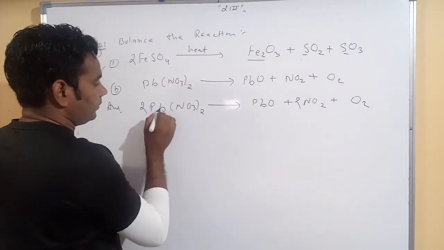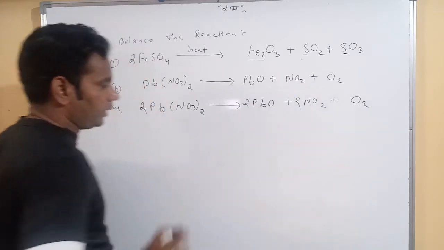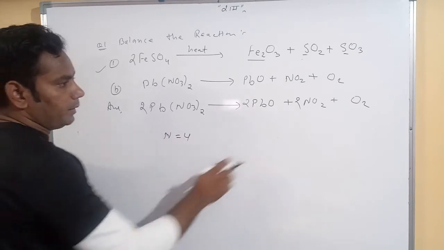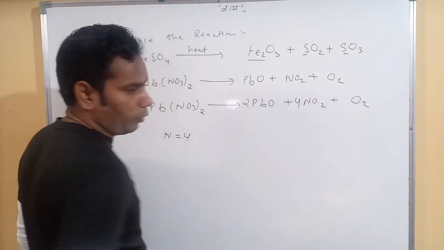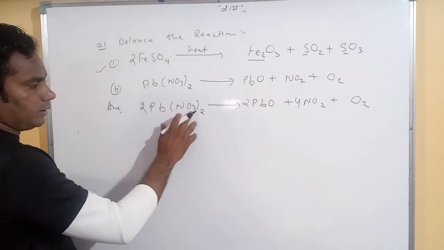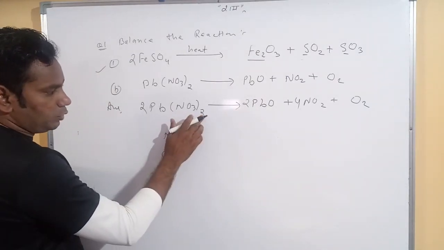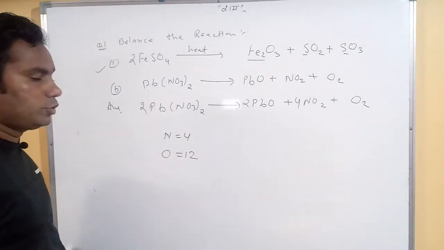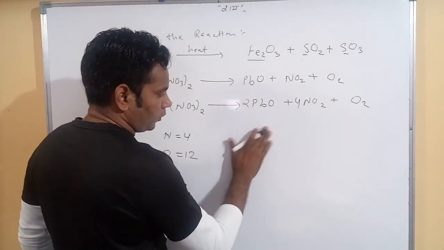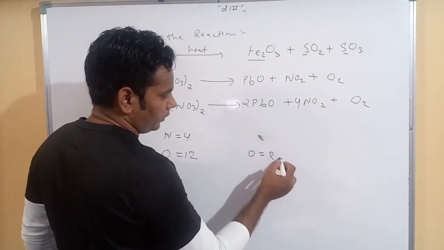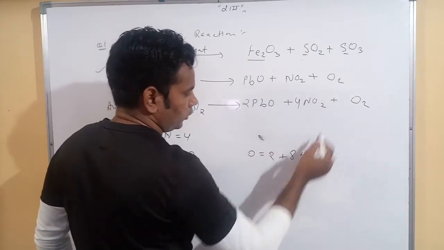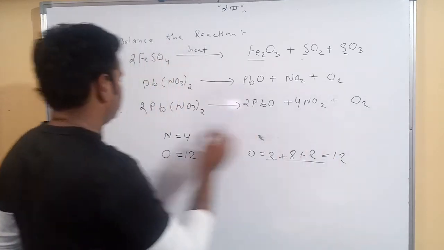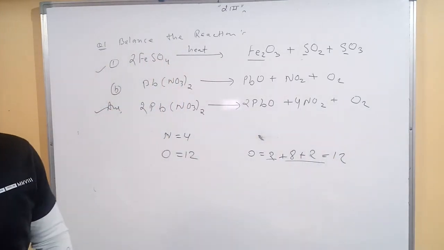Pb is 2 quantity lead, so we use 2. Okay, Pb is balanced. 2 twos are 4. It means nitrogen is present in 4 quantity, but here now only 2, so we use 4. Then now we balance the oxygen. 3 oxygen is the quantity, 3 twos are 6. Then 6 twos are 12. Total oxygen atoms present in the reactant is 12. Then here 2 oxygen molecules. Then 4 twos are 8. Then 2, so sorry 2. 10, 2 and 12. Okay, now it's balanced. I hope it's very easy for you.